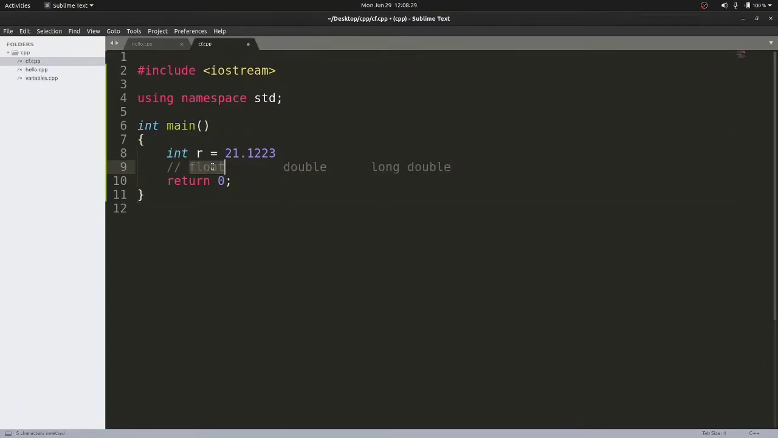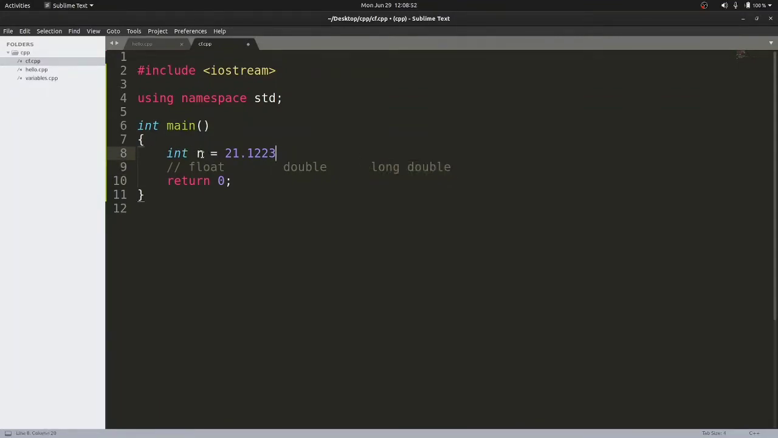The float data type can store a certain range of floating point numbers. Double can store a range of floating point numbers which is greater than float, and long double is the data type which can store the largest value for floating point numbers in the entire C++ programming language.